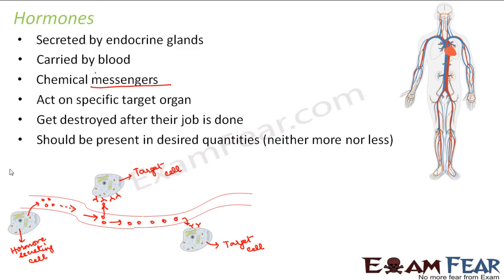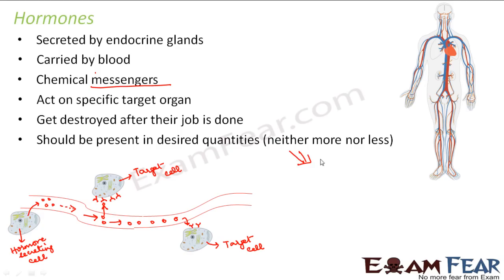Now the purpose of this hormone insulin is to maintain the glucose level in blood. It does not allow the level of glucose to increase in blood. So it always tries to keep the glucose level low, right? So we are taking one example here.